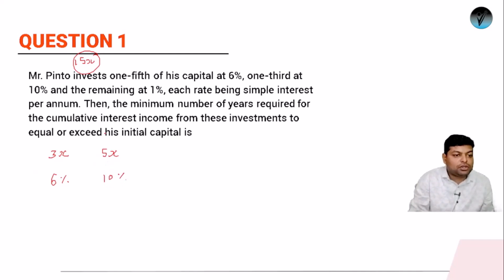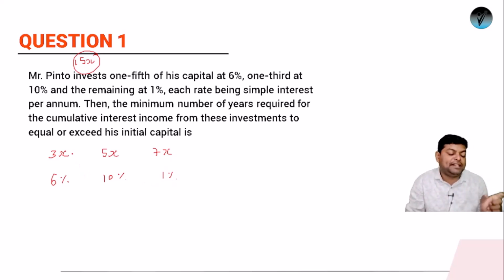And the remaining. Look, if the total investment was 15x, of which 8x has been used, what will be left? 7x. So 7x has been invested at a rate of 1% per annum. Or in simple words, we can say that the investment has been done in the ratio of 3:5:7. Next, the minimum number of years required for the cumulative interest income from these investments to equal or exceed his initial capital. That is, what we want is that the overall return should be more than 100%.